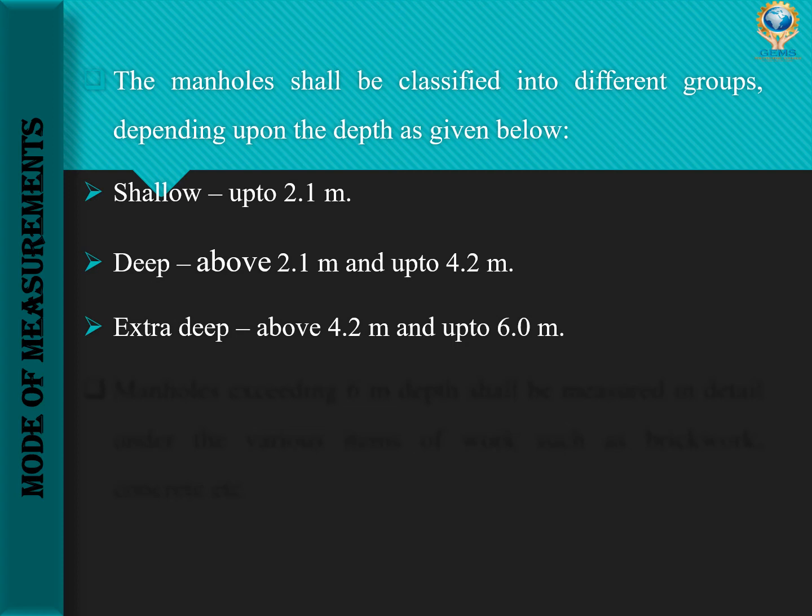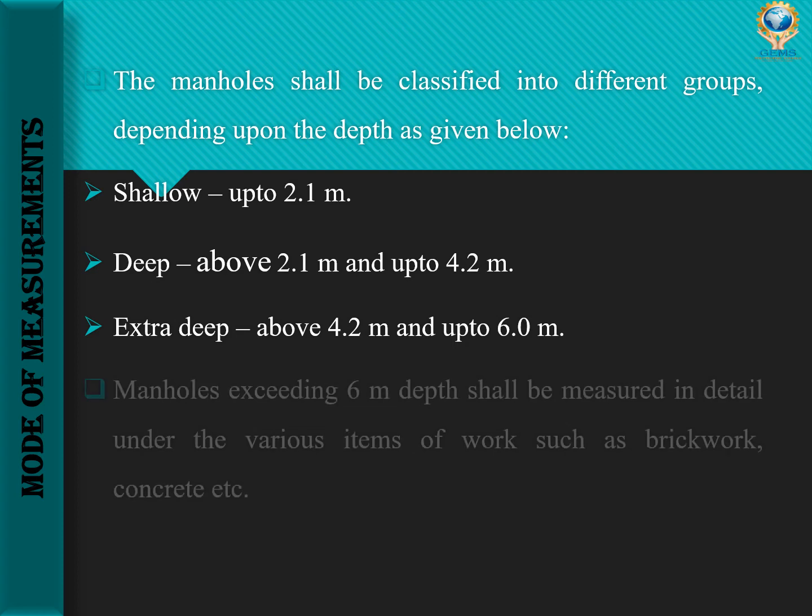Then the next one is extra deep, above 4.2 meter and up to 6.0 meter. If it is between 4.2 meter and 6 meter, we will call that an extra deep manhole. So based on the depth we are classifying the manholes into three types: shallow, deep and extra deep.